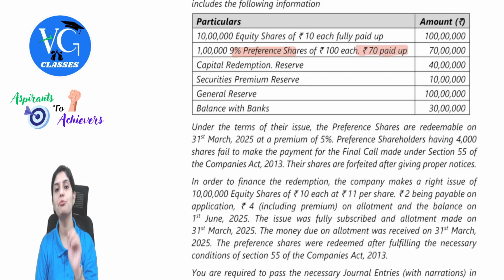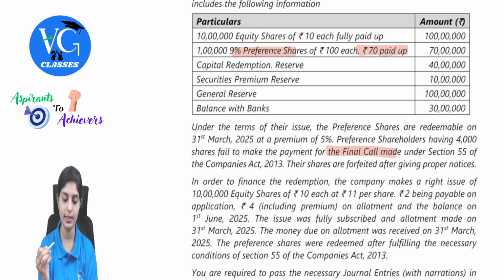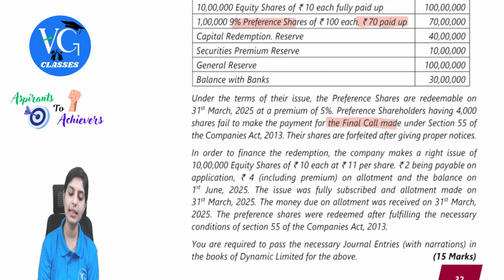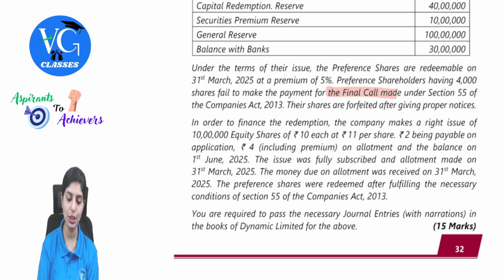Observe one thing. For redemption of preference shares, only those shares which are fully paid up can be redeemed. In this case, 100 is the face value, out of which only 70 is paid up. So first of all, the balance needs to be fully paid up. Observe here, preference shareholders having 4,000 shares failed to make the payment for the final call made under section 55, because section 55 is the regulating section for redemption of preference shares. Their shares are forfeited after giving proper notices. Fine. In order to finance the redemption, the company makes a rights issue of 10 lakh equity shares of 10 each at rupees 11 per share. That means it is issued at a premium.